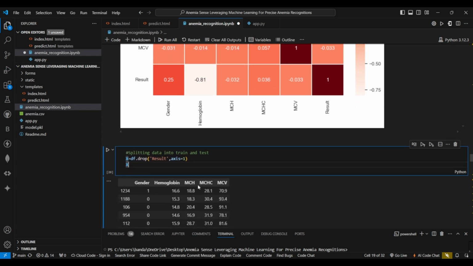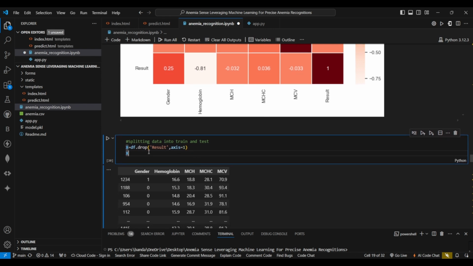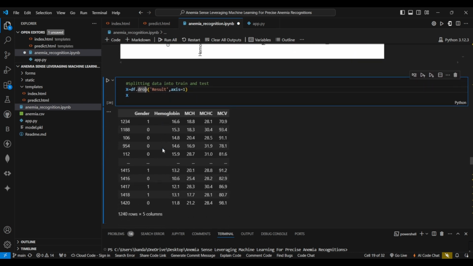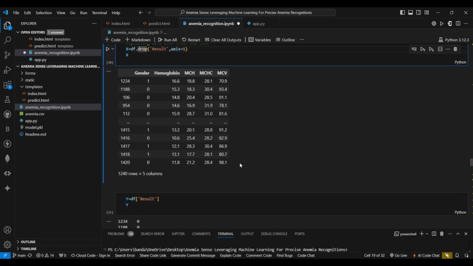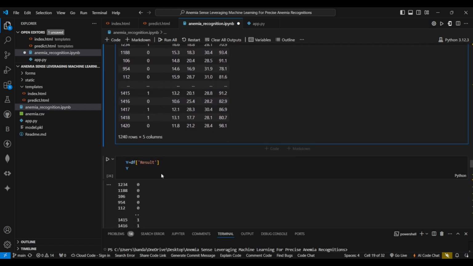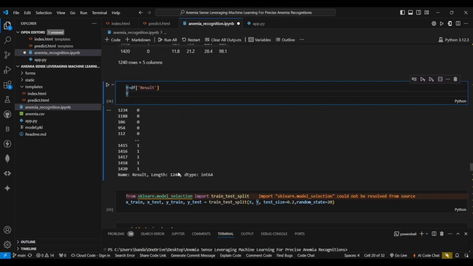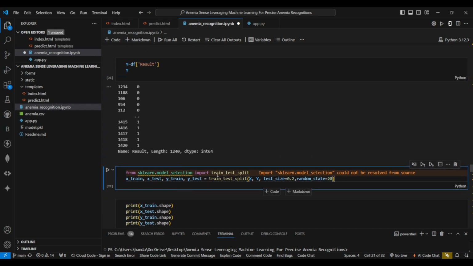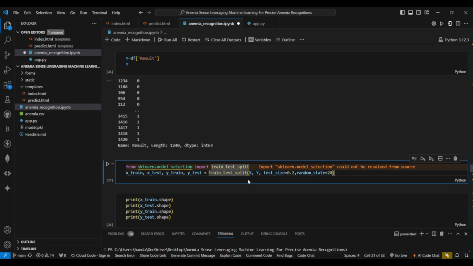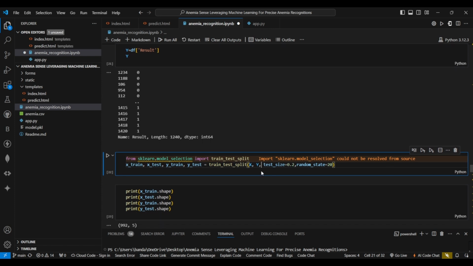Next, we split the data into training and test set. For the x-axis, we take all the features other than the result, and here we can see the result x-axis. Now for the y-axis, we take the result. In our model, by default, 30% of the data is test set and 70% is the training set, but here we have taken 20% of the data as test set and the remaining 80% as the training set.